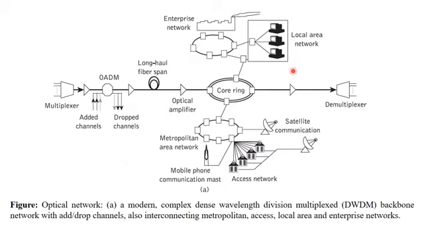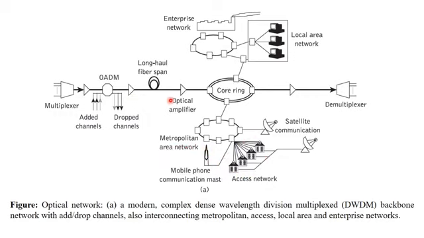Here we can observe from the top the local area network, which is in turn connected to the metropolitan area network, which in turn is connected to a core ring and then to one more metropolitan area network. Then from there will be a proper distribution for satellite communication, for access networks, and also mobile communication.